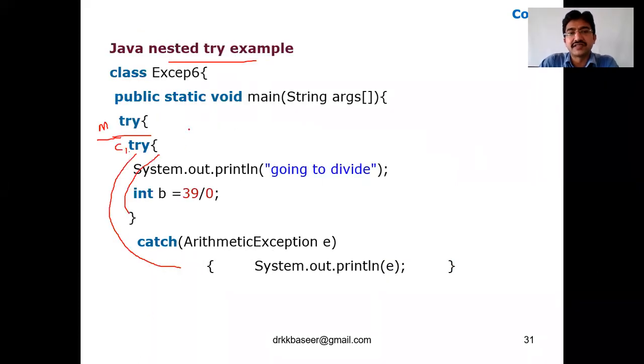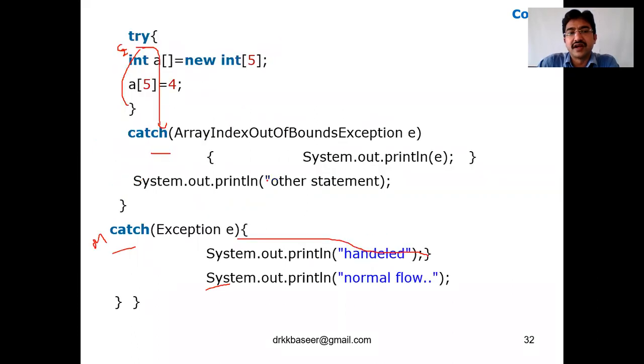Okay. Now tell me this and observe carefully the code over here. Here we are calling the main try. Inside the try we are going to divide 39 by 0. It will try, and that throws an exception. The arithmetic exception will display the value of this one. And in this try, the second child try, we are creating an array of size 5 and we are assigning 4.